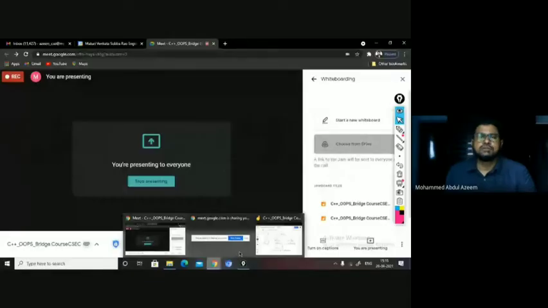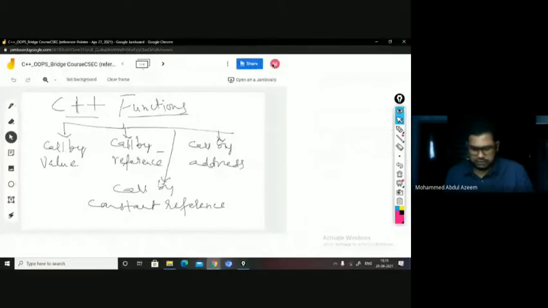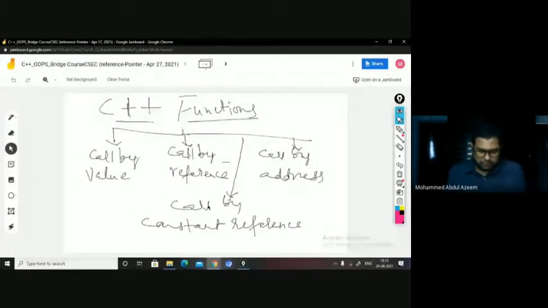Yes. So in last class, we were discussing the taxonomy of functions in C++. We said in C++ we can classify the functions with respect to arguments, with respect to message passing mechanism, into four kinds. One is call by value, call by reference, call by const reference, call by address.